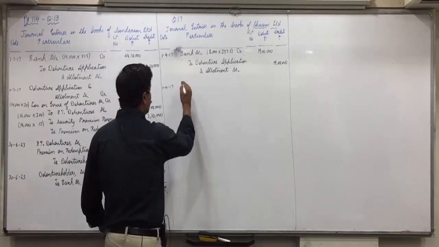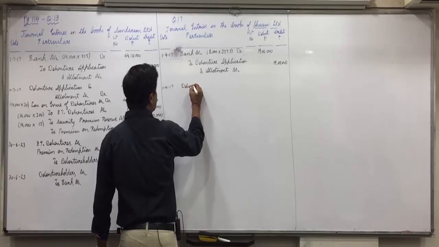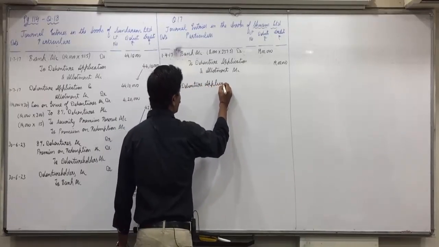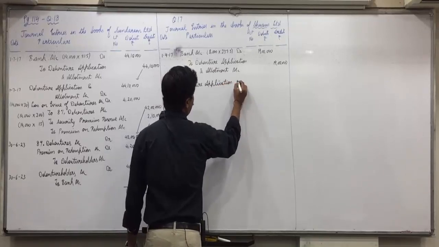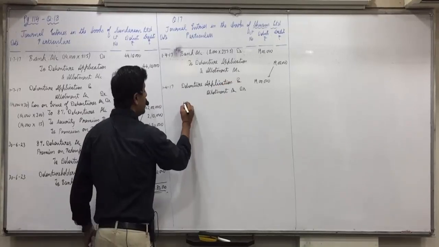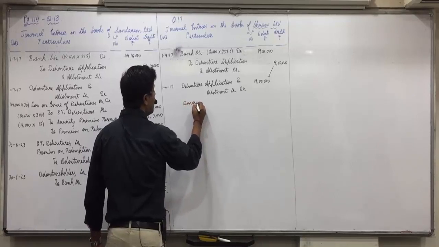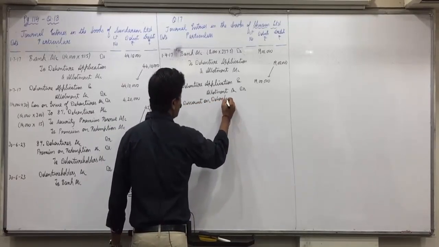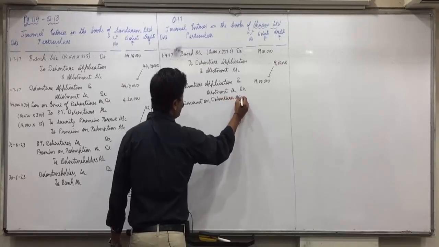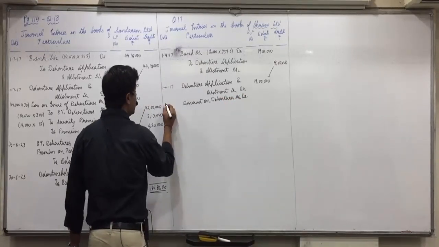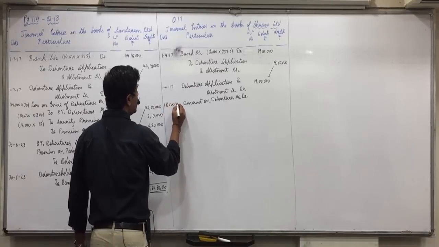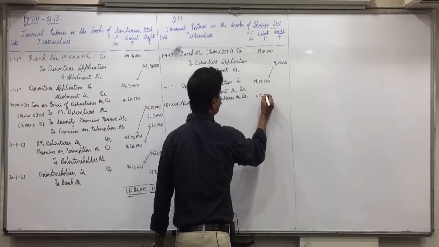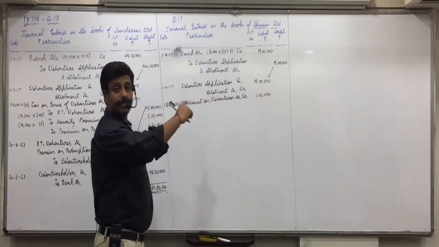Correct. First of all, debenture application and allotment we will close with full amount 19 lakhs. Discount on debentures account debit. Discount was 12.5, so 8,000 into 12.5, 1 lakh. Then leaving 1 line.